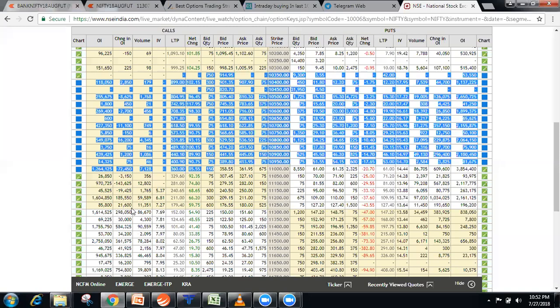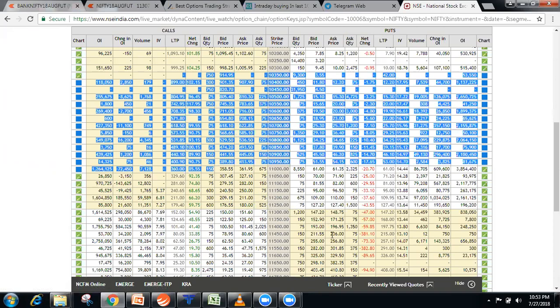Right now, this is 11250. Because it's trading at 11278, I will say it is the at the money call, and this 11250 I will say the at the money put. So 11250 is my at the money call, and this is my at the money put. Again repeating, the level inside is called in the money.